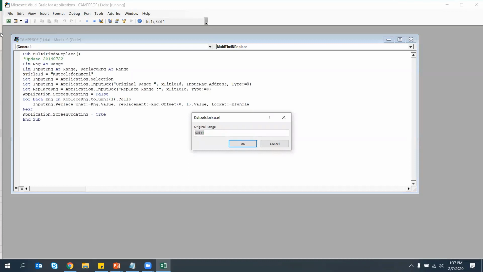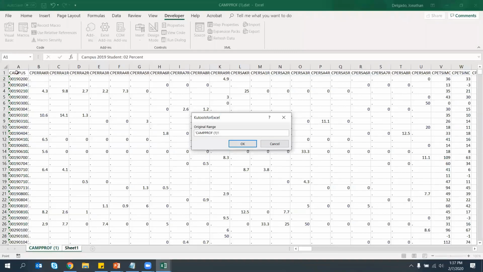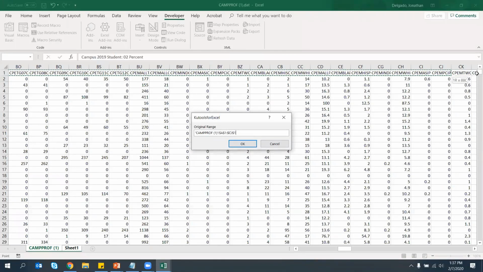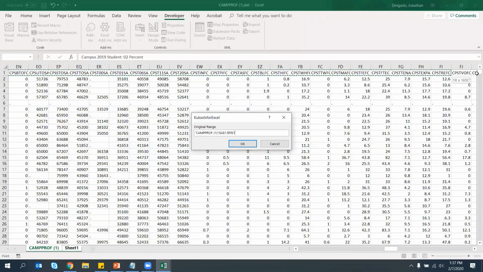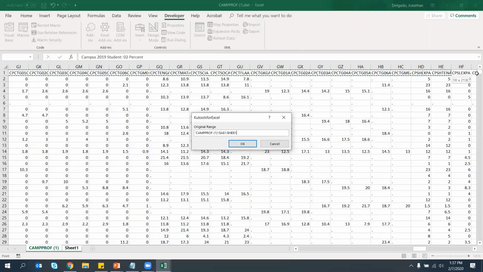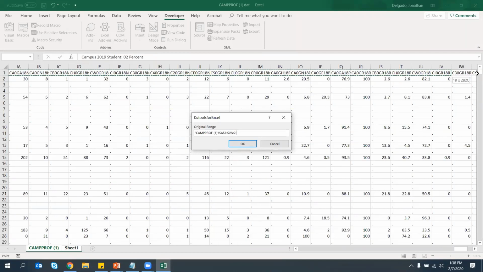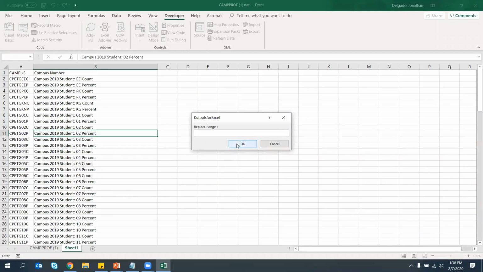It's going to ask me in Excel to look at the original range. So going back to my Excel, I'm going to tell the program that I want it to clean up this row of column headers that I'm going to select. And there's a lot of data here. So I'm selecting all of these columns because this is so much work that I'm not going to do it one at a time. So all of these column headers is my original range.